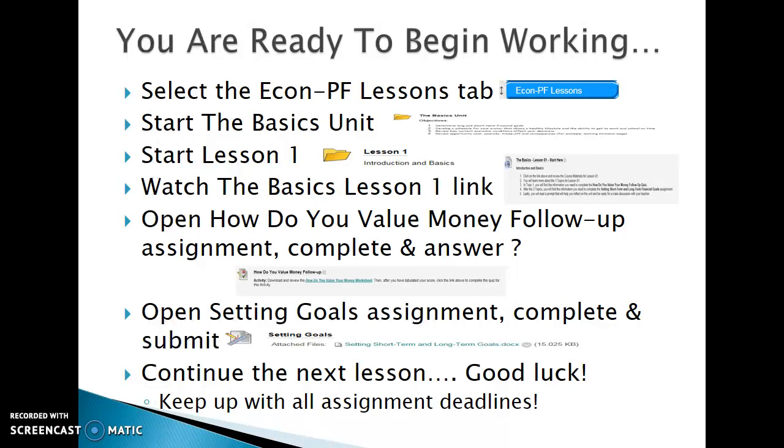So good luck to you. Again, remember to keep up with all the assignment deadlines. Summer will go very quickly and it's very easy to fall behind. So make sure you manage your time wisely. Good luck in the course, and again, happy summer 2018 online economics and personal finance.